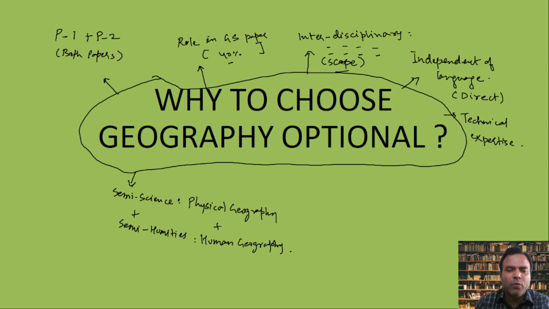And those who are coming from humanities can take a lead in human geography. Aspirants who can mix the physical and the human aspects of geography score far better than the others. So it is attractive to all aspirants from wide, diverse educational backgrounds, either science graduates, postgraduates, or arts and commerce. You can opt for geography, which is attractive to both, and it is conceptually correct.